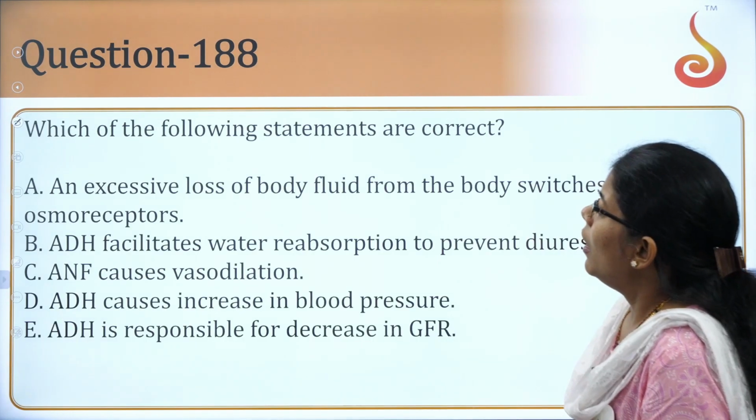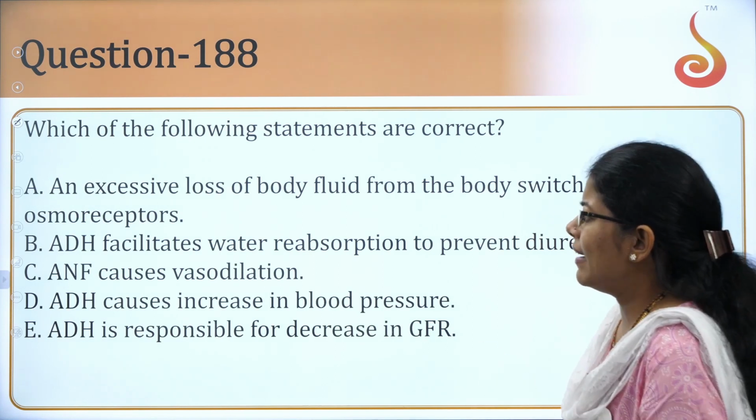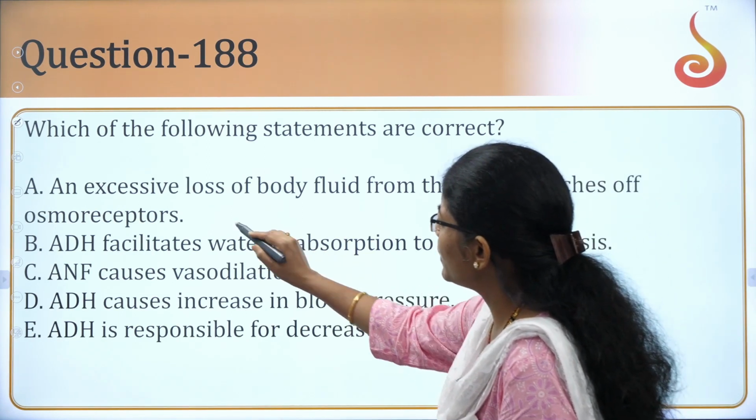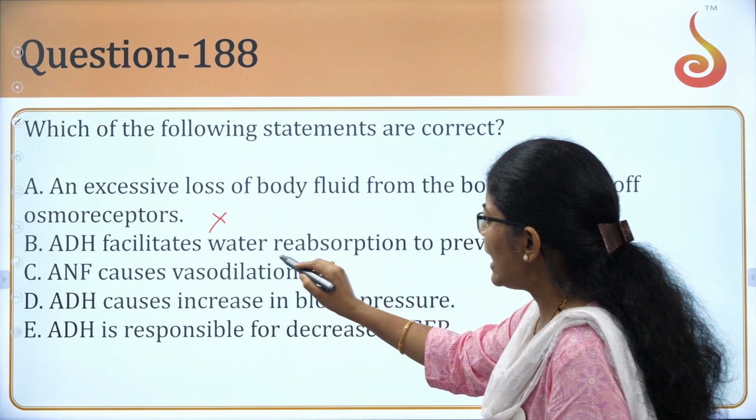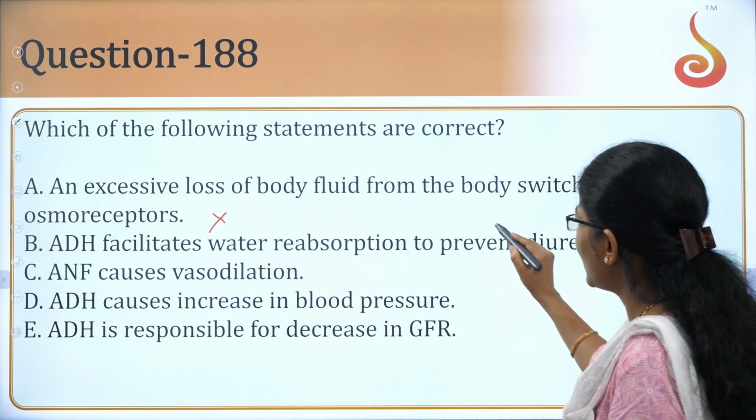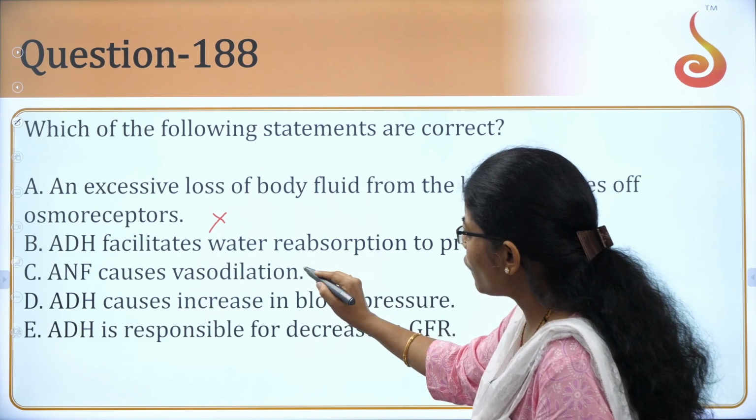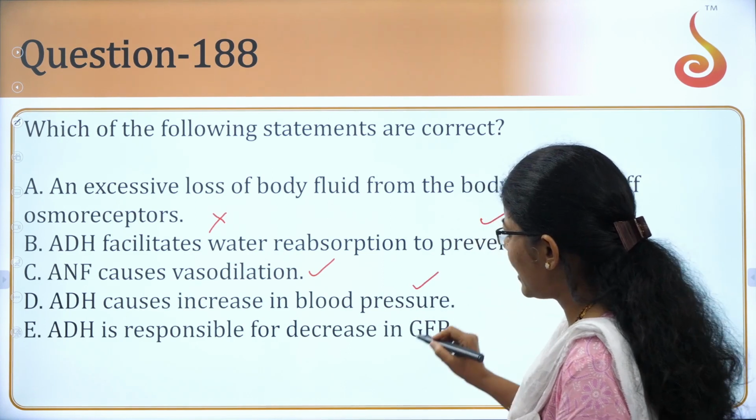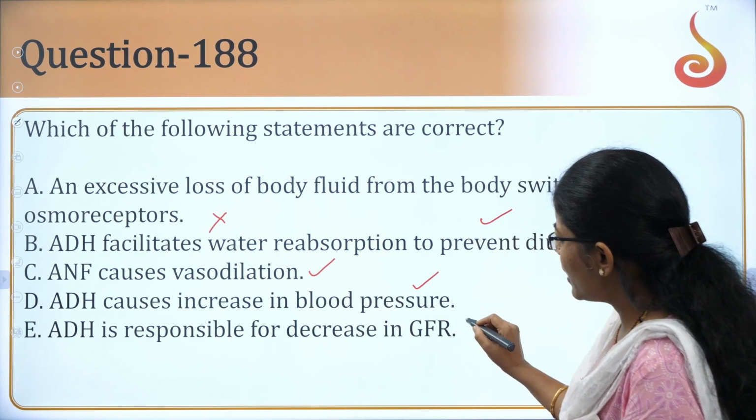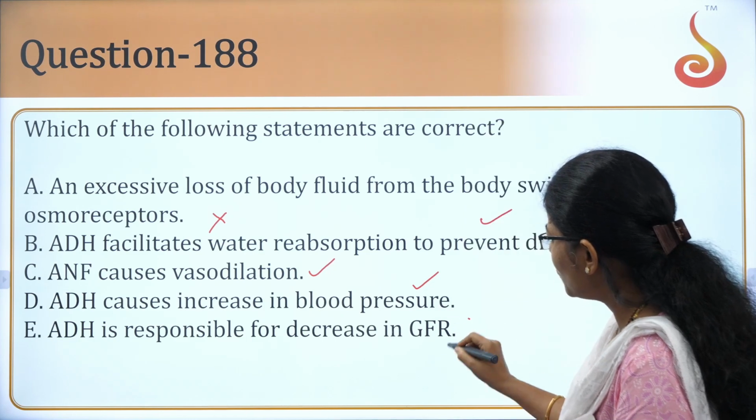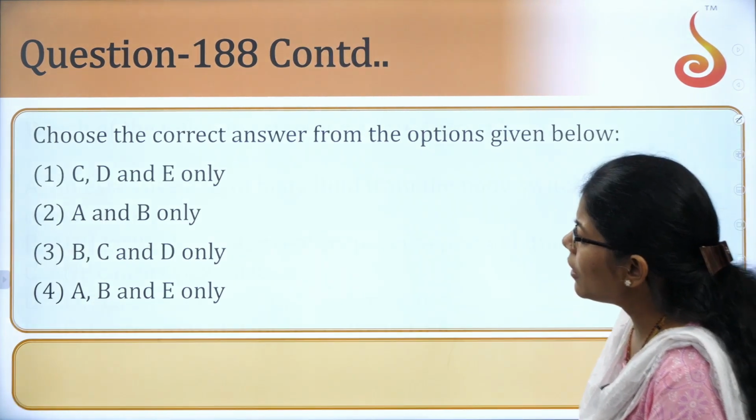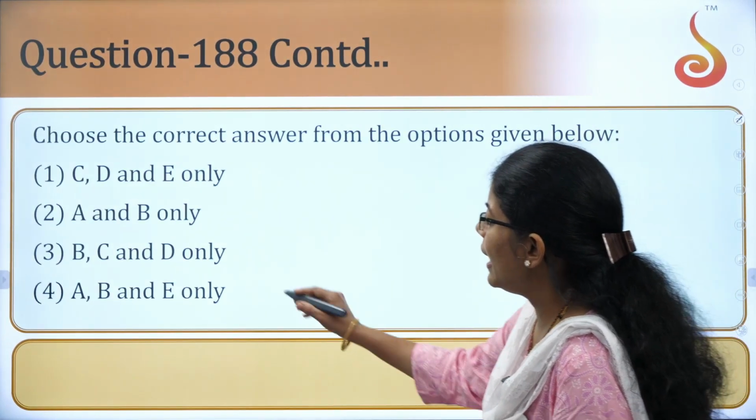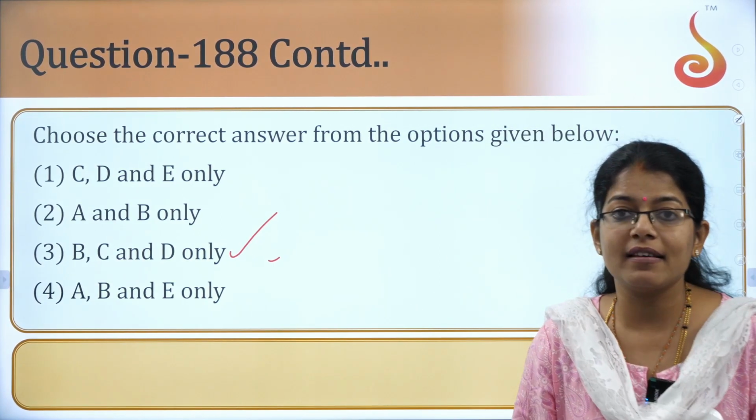Okay. Which of the following statements are correct? Excessive loss of body fluid from the body switches off the osmoreceptors. No. ADH facilitates water reabsorption to prevent diuresis. Yes. ANF causes vasodilation. Correct. ADH is causing increase in the blood pressure. Yes. ADH is responsible for decrease in GFR. GFR, no. So which is the option here? B, C and D, right? B, C and D, correct. So option 3 is the correct answer here.